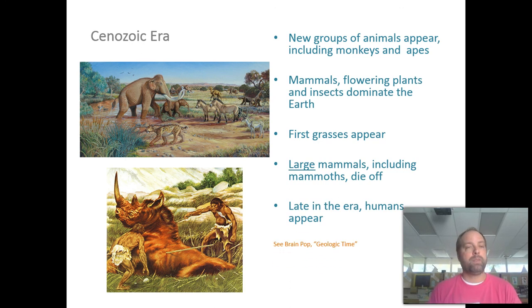So you have the three different eras. You have the Paleozoic, mainly life in the ocean. You have the Mesozoic, think of dinosaurs. And then you have the Cenozoic era, think of mammals and the Ice Age. So those are the three different eras.